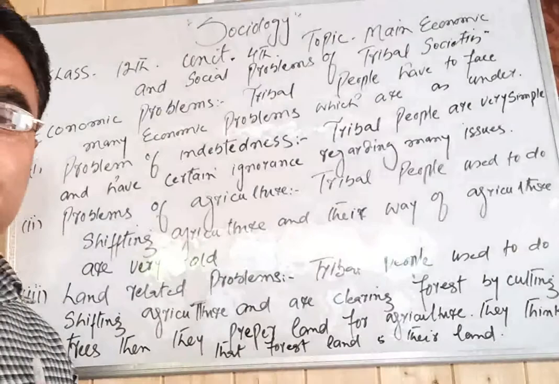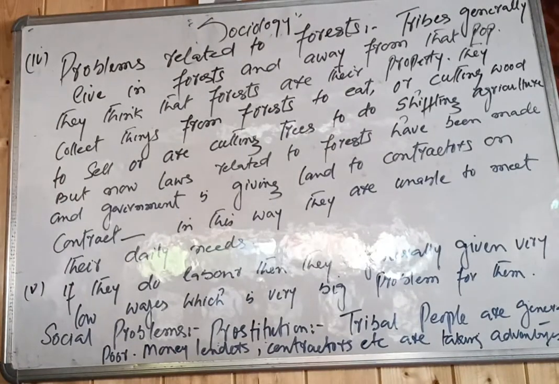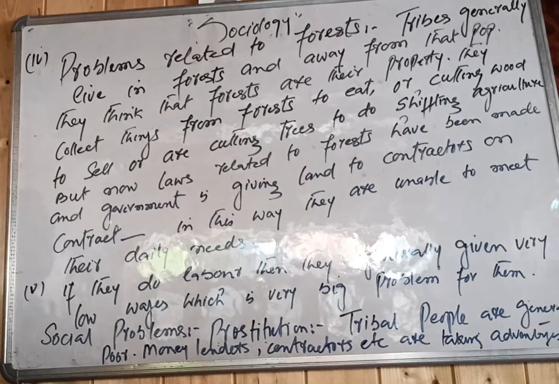Okay, and now another problem related to tribal people is the problem related to forests. I told you that tribal societies generally live in forests, away from the general population. They are far from the remaining societies. They think that the forest is their own property.